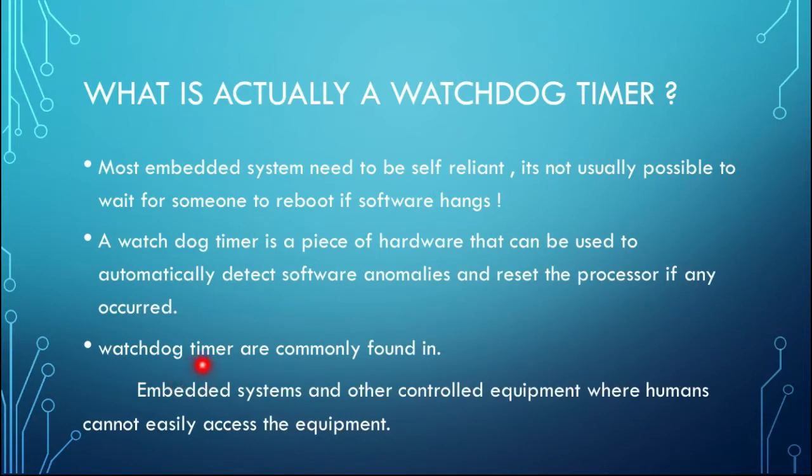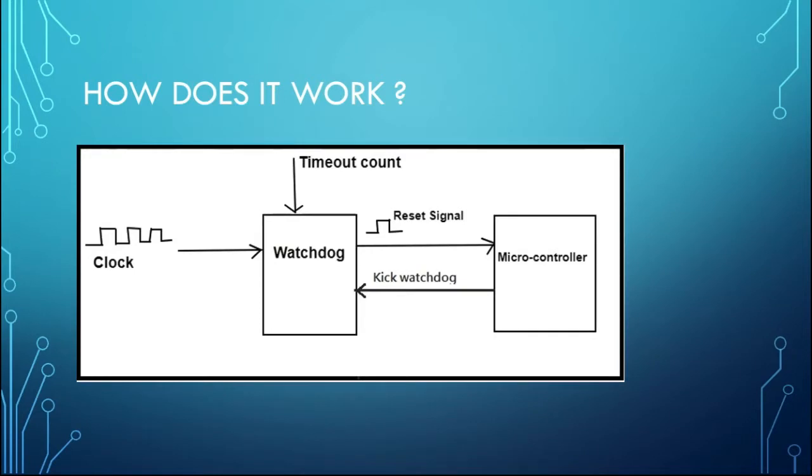Watchdog timers are commonly found in embedded systems and other controlled equipment where humans cannot easily access the equipment. So when there is no human interaction, we have to reboot the systems. If there is no human interaction, how will we do that? We can use a watchdog timer. It will be much clearer if you see this slide. So here we have a watchdog, a microcontroller, a reset signal, kick watchdog, time count, and a clock signal.